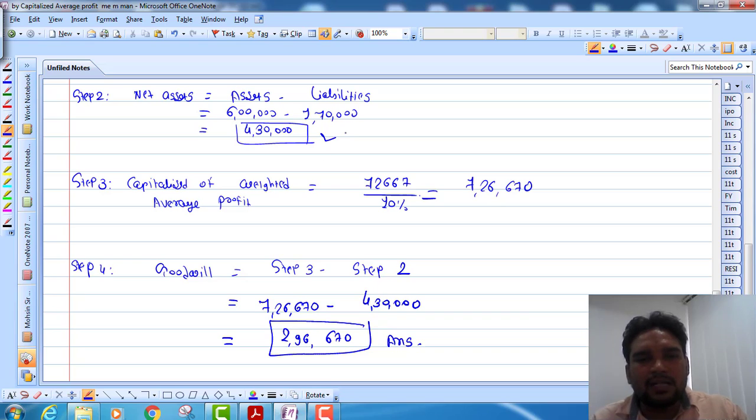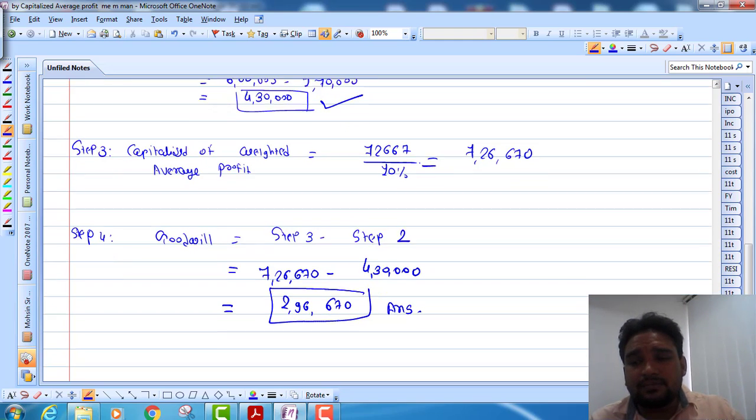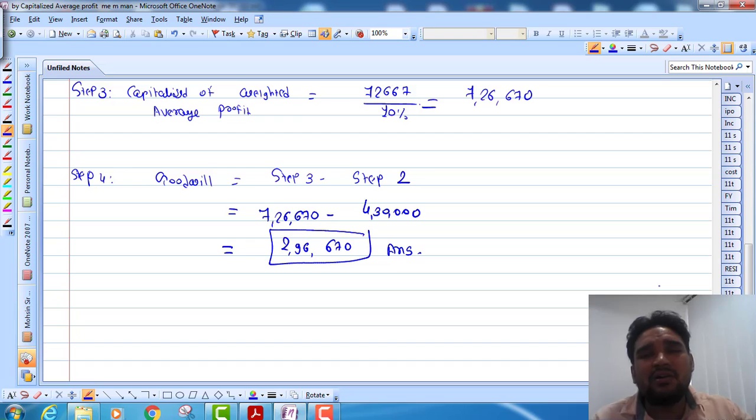Your 4,30,000 capital that you invested in the business would become 7,26,670. So the goodwill is 2,96,670 rupees, right? So this is the calculation based on the capitalization of average profit method or weighted average profit method, right? Okay.